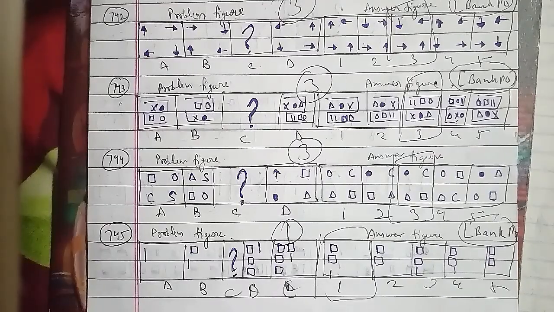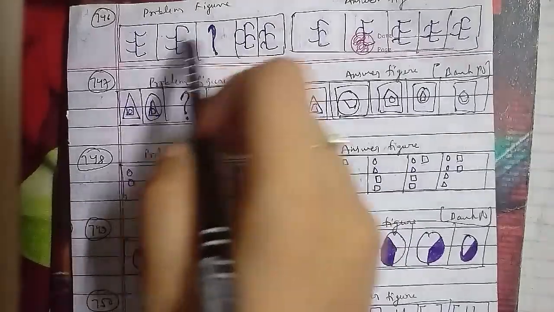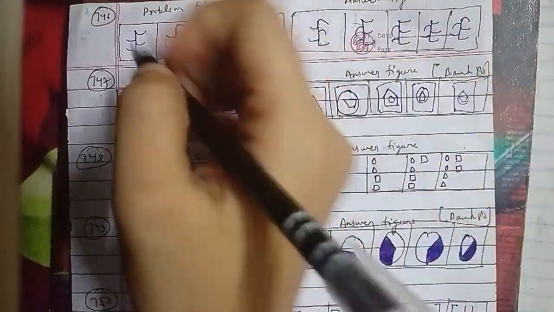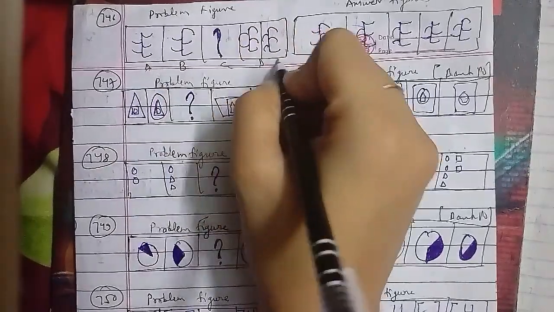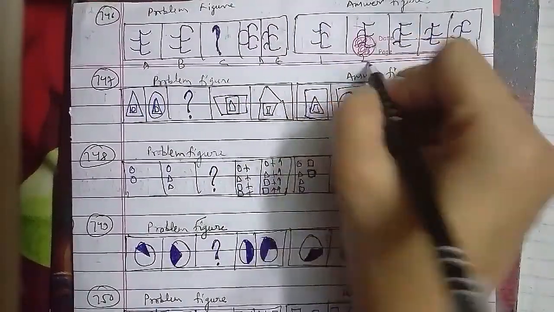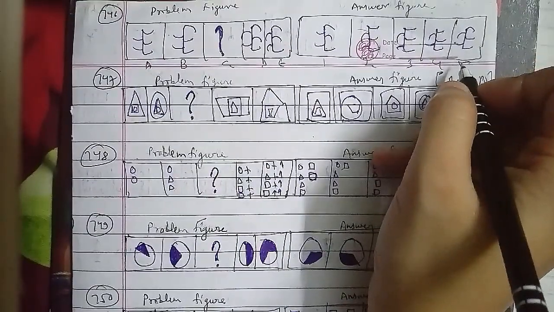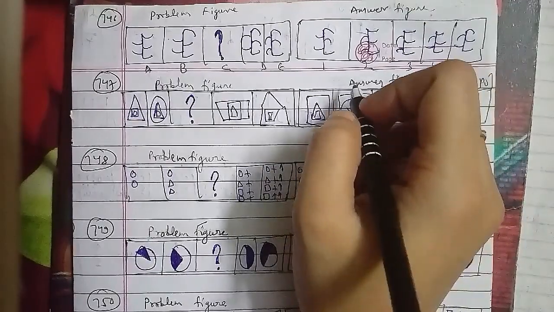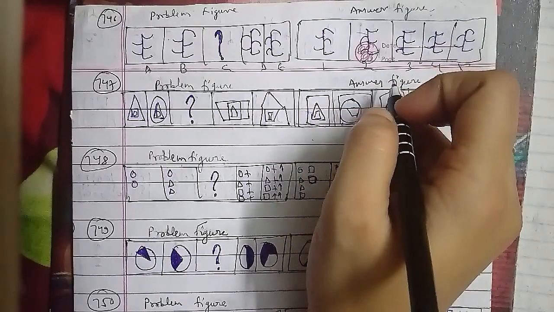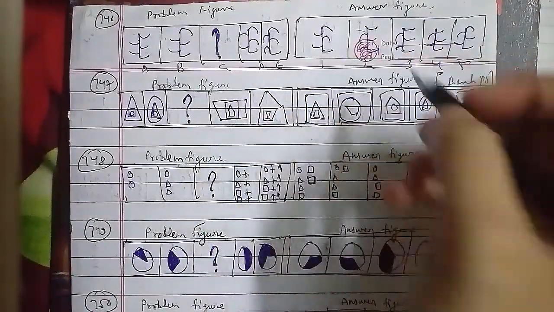So here we have the problem figures, and these are the answer figures that have been named A, B, C, D and E, and named 1, 2, 3, 4 and 5 respectively. Here the arcs on the right hand side and the left hand side of the straight line are inverted in alternate steps. So we can say that the missing figure, the right answer, is the fifth figure for this question here.